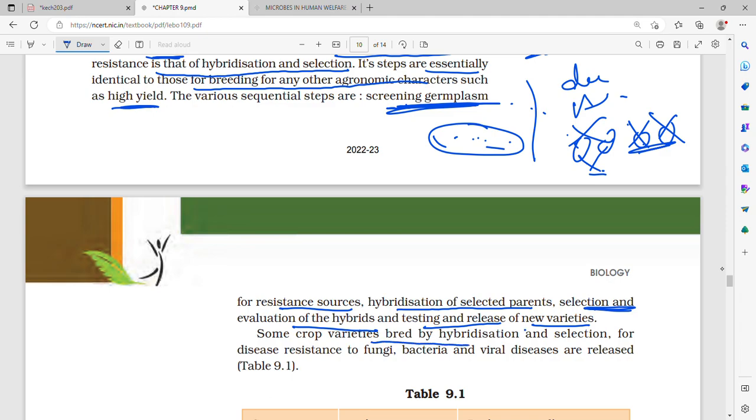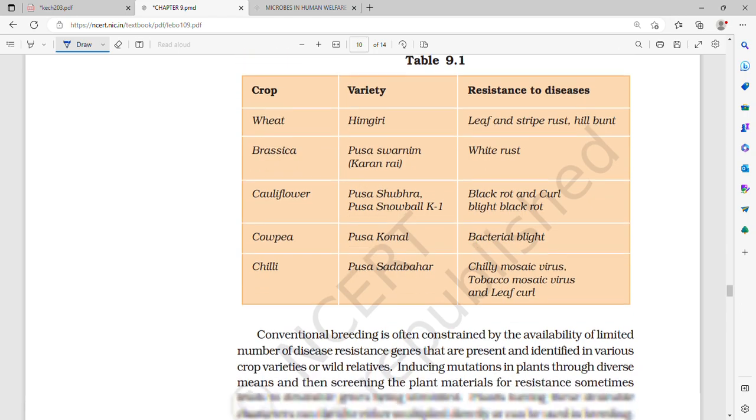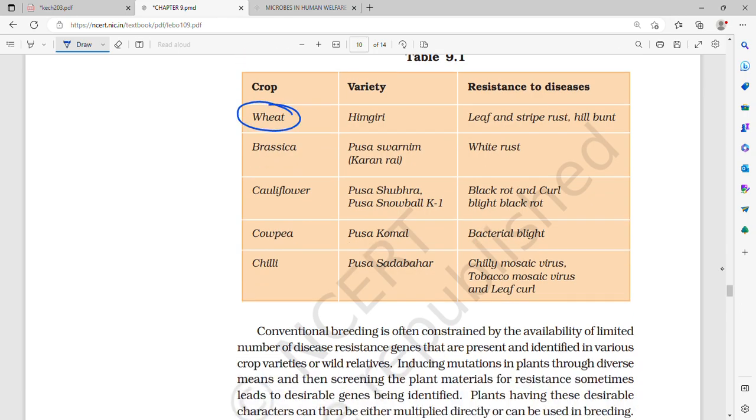So some crop varieties are bred by hybridization and selection for disease resistance to fungi, bacteria, and viral diseases, in table 9.1. So wheat, this is very important, all of these are very important. Wheat variety is Himgiri. It is resistant to leaf and stripe rust and hill bunt.